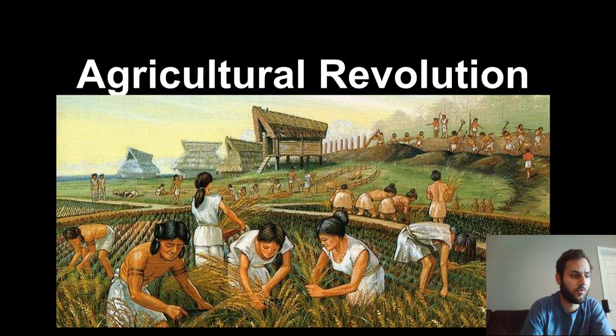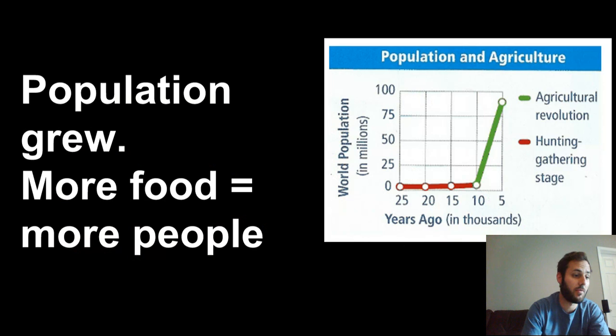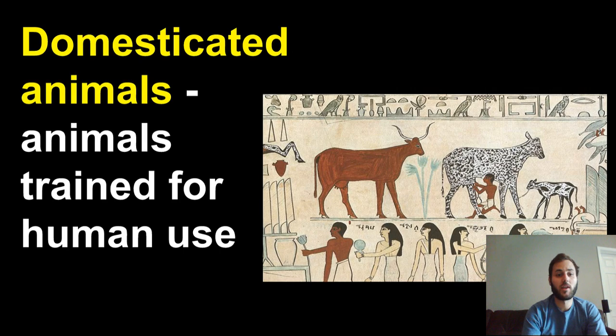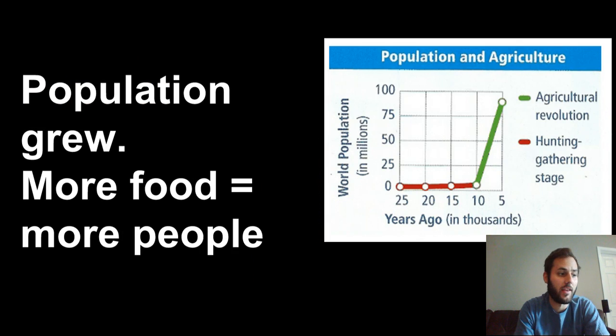After the agricultural revolution, more babies were born. Think about it. More plants were available because of all the crops people had. More meat was available because of all the domesticated animals humans were now keeping, like cows, chickens, and horses. Domesticated animals are animals that are trained for human use. More food meant that the population grew. More food, more people.